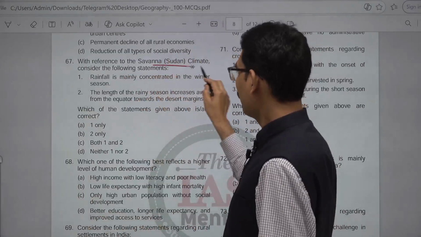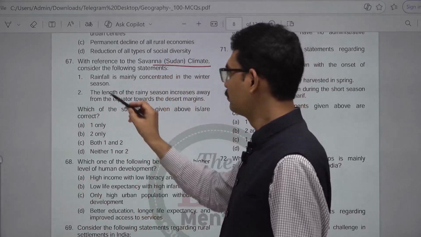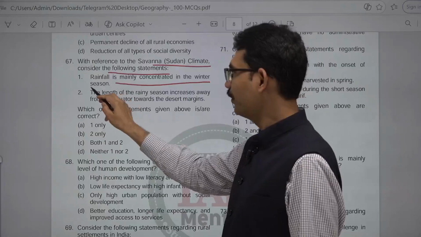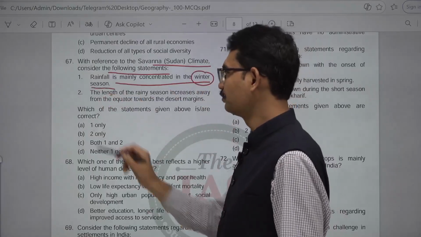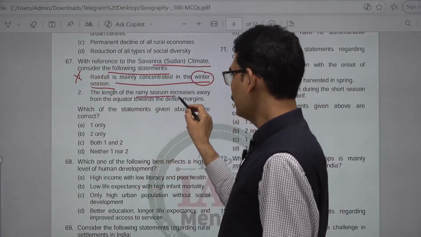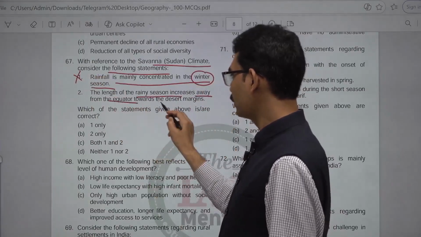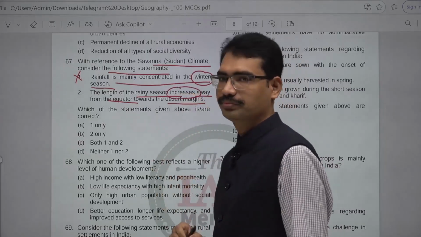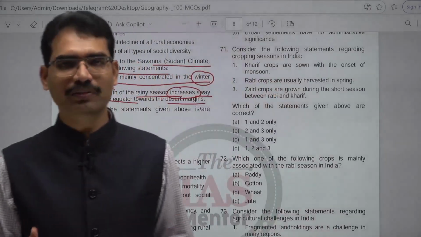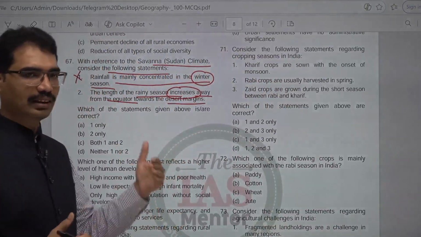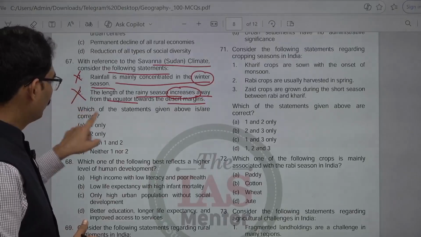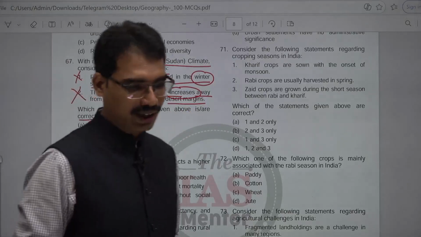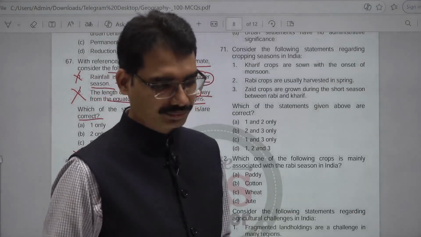With reference to savanna climate, savanna grassland area, consider the following statements. Rainfall is mainly concentrated in the winter season. No, it is summer season. The length of the rainy season increases away from the equator towards the desert margin. No, it decreases. It will not increase. In equatorial region, more rainfall, and as you proceed, less rainfall near desert areas. Which of the following statements are correct? Both are not correct. That is, neither 1 nor 2. That is the answer. Next question.